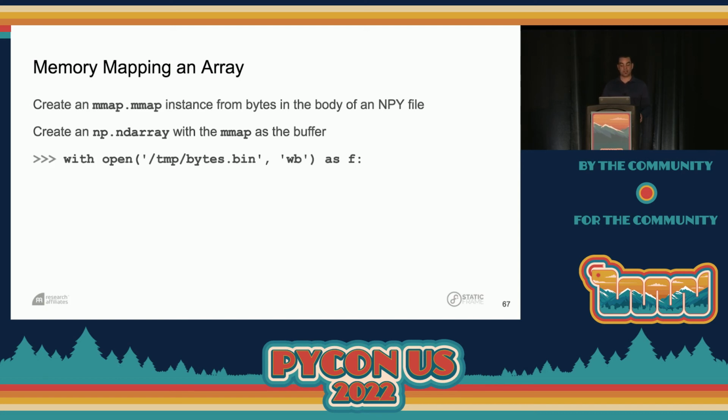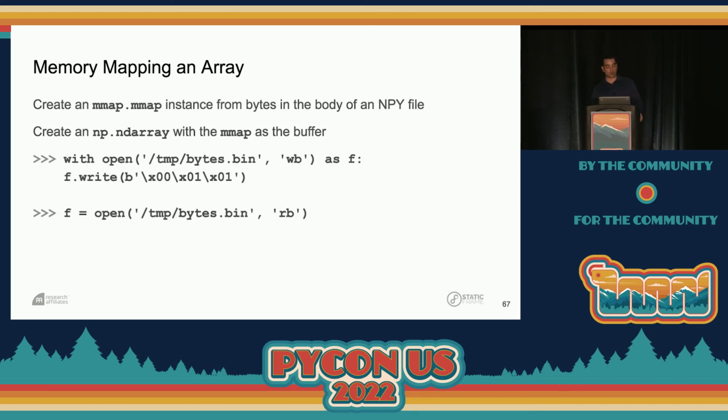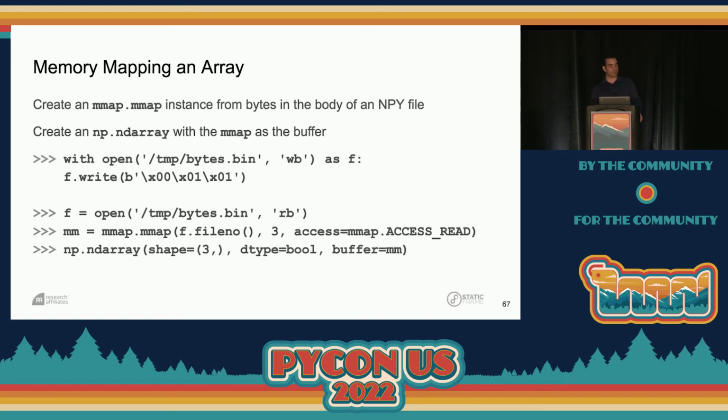So let's do that. We're going to create a simple binary file, and we're going to put the 3 bytes that hopefully you know by now into that file. We're going to open that file back up as binary. We're going to give it to our memory map, and that's all we need to do. We can create an ND array with that memory map as the buffer, and we have a memory mapped array.